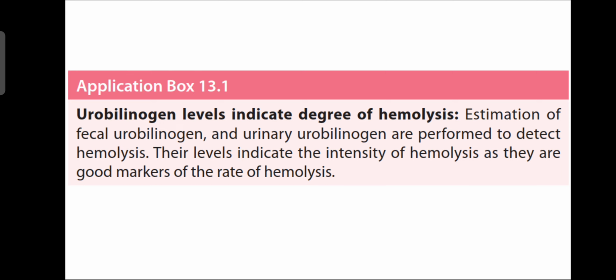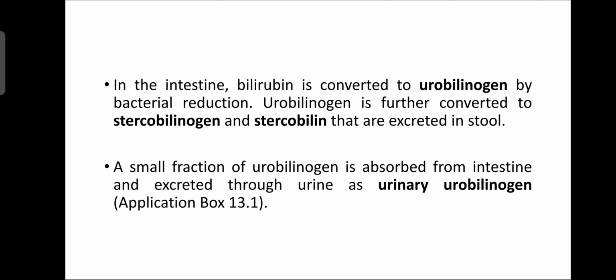So urobilinogen level indicates the degree of hemolysis. Estimation of fecal urobilinogen and urine urobilinogen are performed to detect hemolysis. Their levels indicate the intensity of hemolysis, as they are good markers of the rate of hemolysis. In the intestine, bilirubin is converted to urobilinogen by bacterial reduction. Urobilinogen is further converted to stercobilinogen and stercobilin that are excreted in the stool.